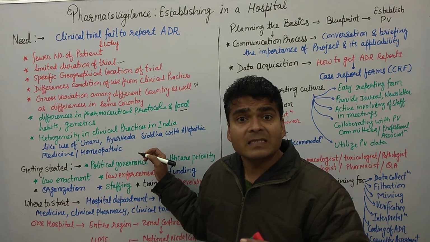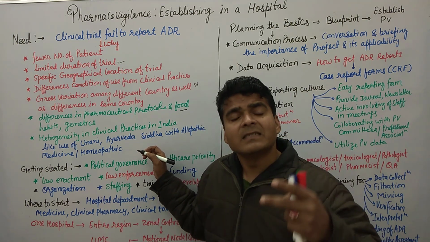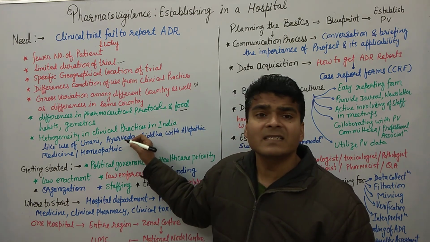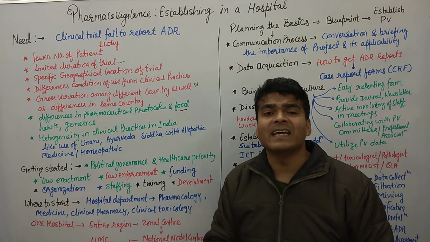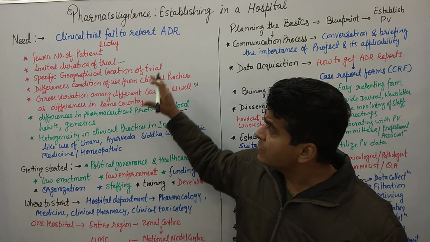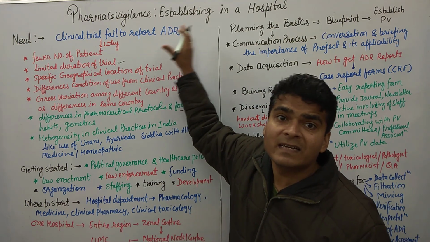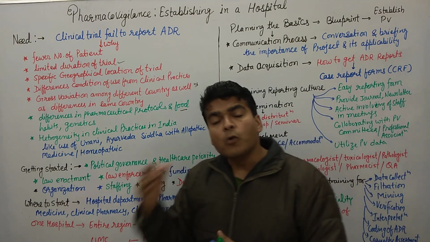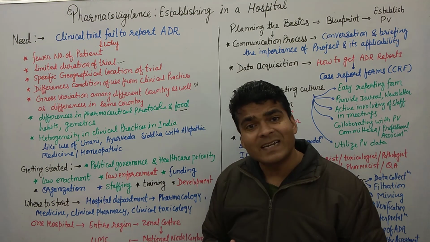But these ADRs cannot be identified during the clinical trial, because a clinical trial is performed on a single drug entity. So this kind of heterogeneity is very much available in India, and this is a big problem to identify the ADRs. Clear, everyone? So that's why we are unable to identify the ADR. This creates a need to establish pharmacovigilance centers in India, as well as in each and every hospital. Then the question arises in health professionals' minds, how to get started, from where to start.